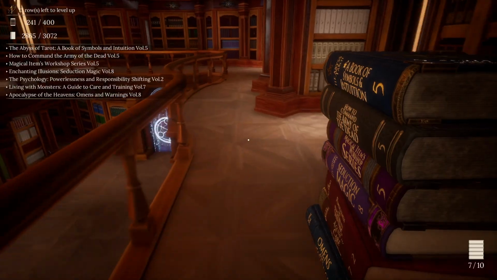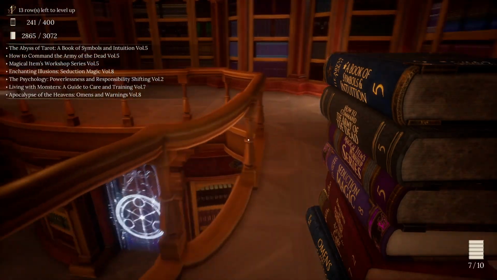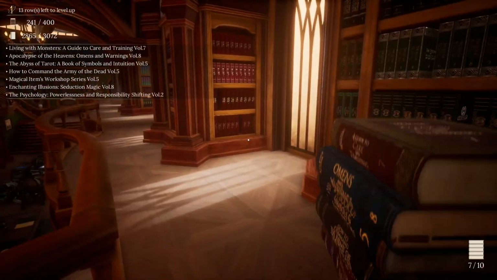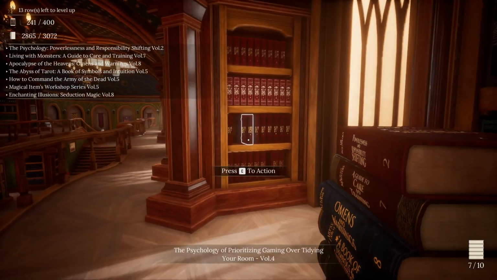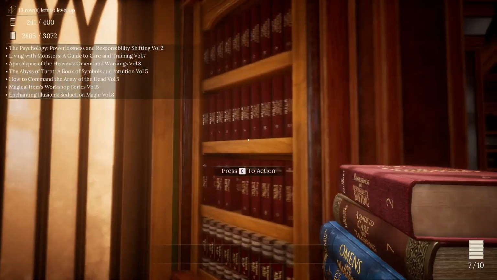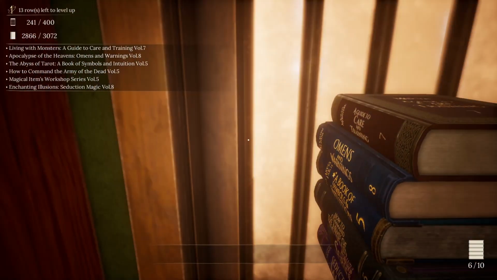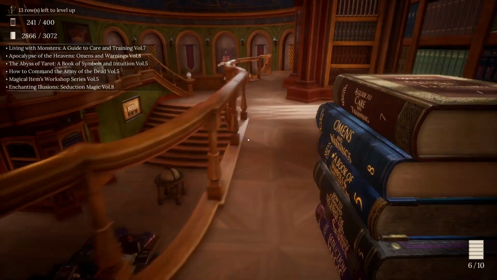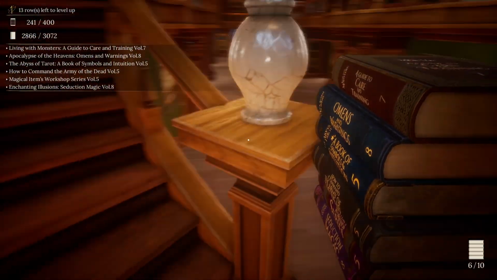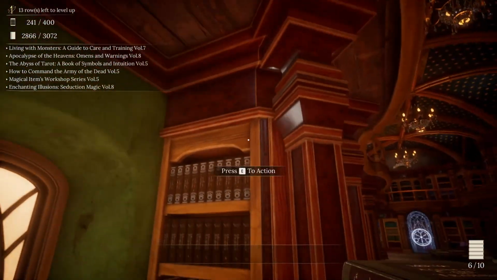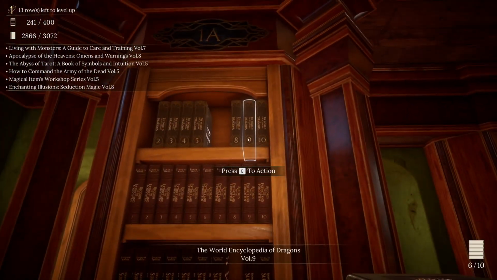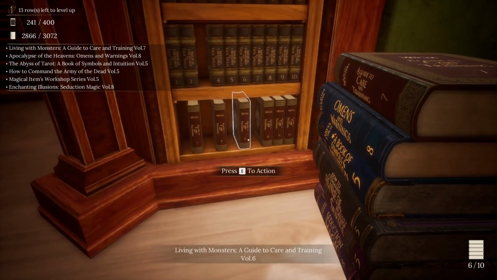Psychology, Power System, Responsibility Shifting, so Divination, Necromancy, Artifice and Enchantment, Illusion, Psychology, Monsterology. Okay, so we just need Psychology, Power System, Responsibility Shifting, Volume 2. You go right here. And then Living with Monsters Guide to Care and Training, Volume 7. Volume 7. Yes, this is Living with Monsters. Encyclopedia of Dragons, Living Monsters Guide to Care and Training.